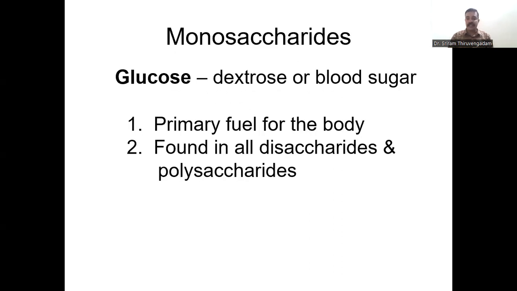Glucose, as we are all aware, is also called dextrose or blood sugar. Our blood sugar is very important for the normal maintenance of the sugar level. The glucose level should be in the expected range for an individual of a given age. Glucose is a very important sugar present in our blood, and it has to be regulated properly, through hormones like insulin and glucagon.